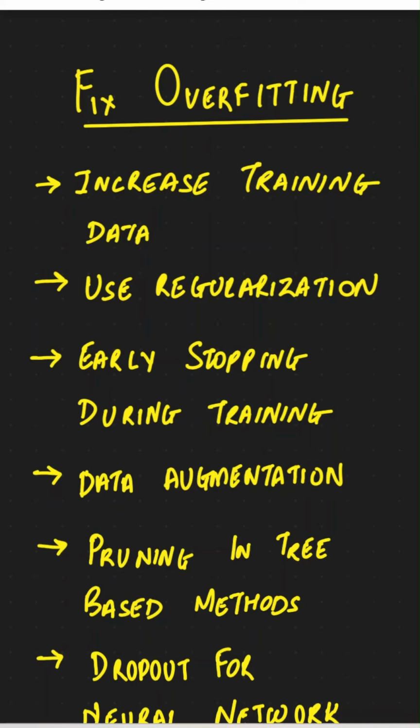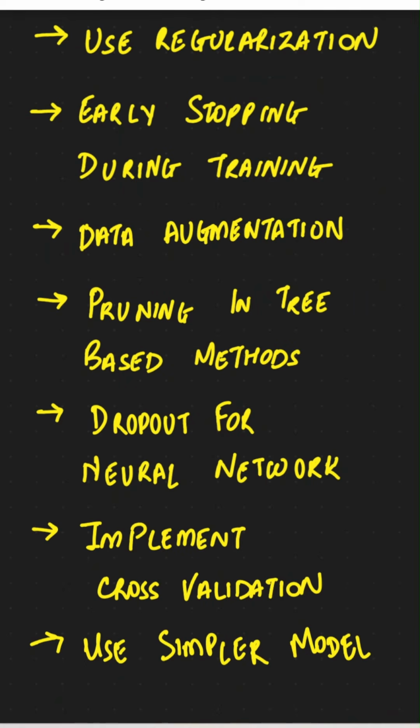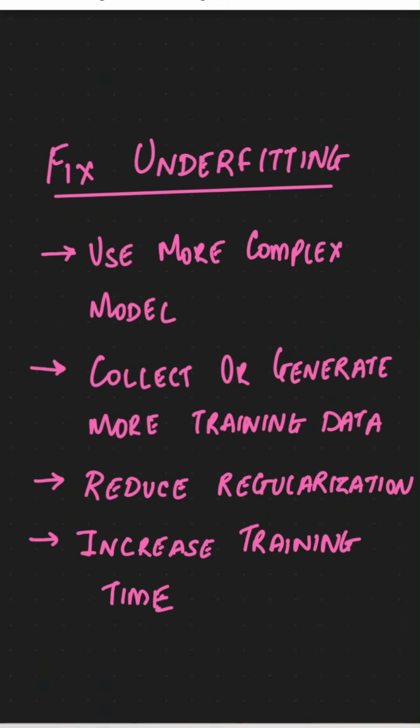Using data augmentation, if you are doing image classification, then you can add more variations of the same image, and that is what is called data augmentation. If you're using a tree-based method, then pruning the trees could be one of the options. If you're using a neural network, then a dropout layer could help in fixing overfitting. Implementing cross-validation can also help in reducing overfitting, and using a simpler model instead of a complex model will help in reducing overfitting.